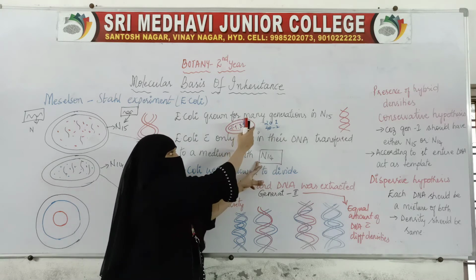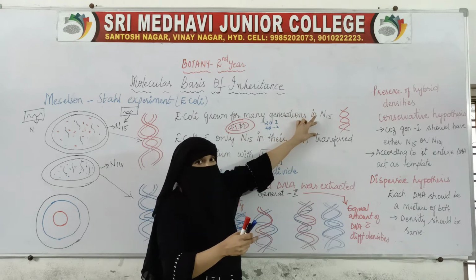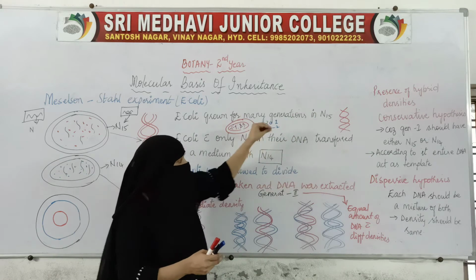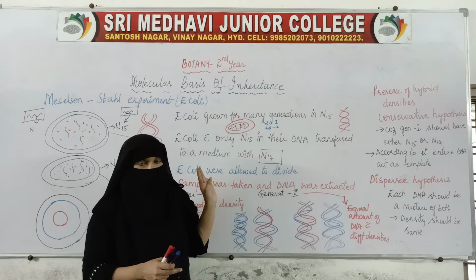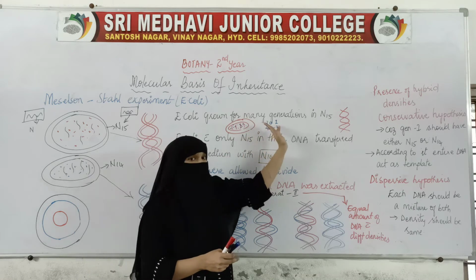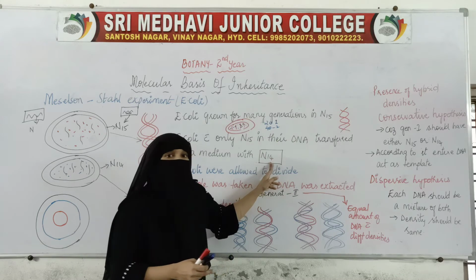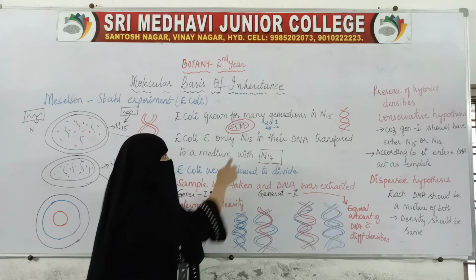Till now we were growing in N15. Now the bacteria from N15 have been taken and transferred to which medium? N14 medium.